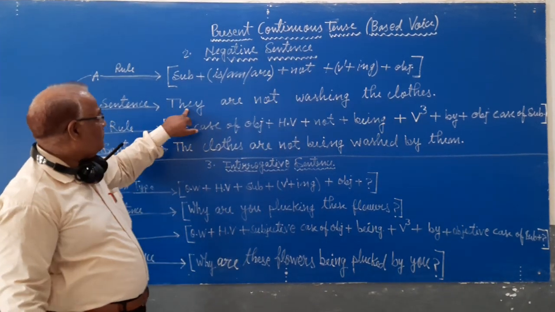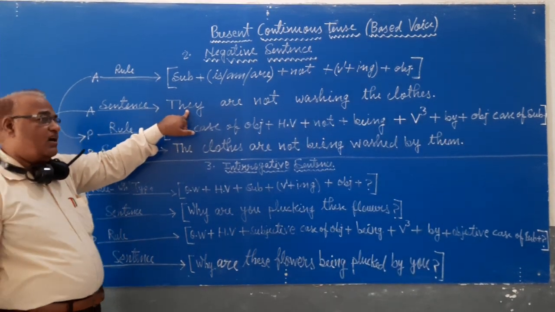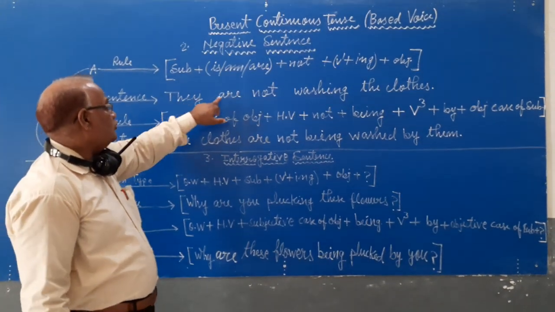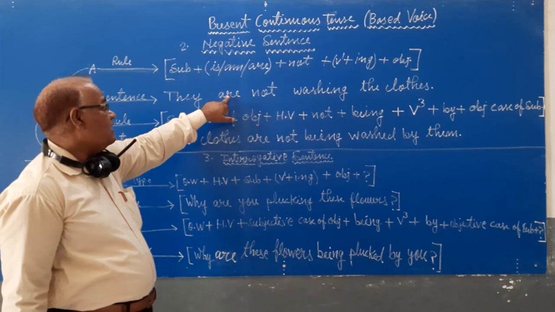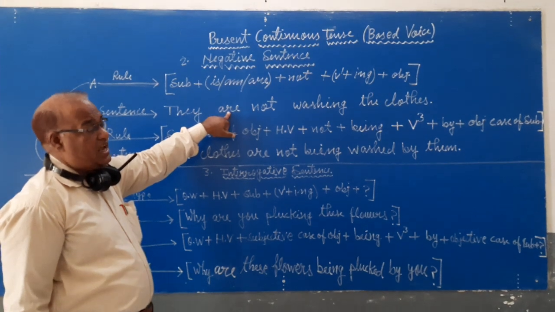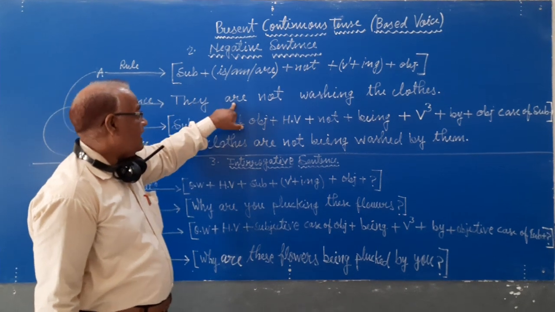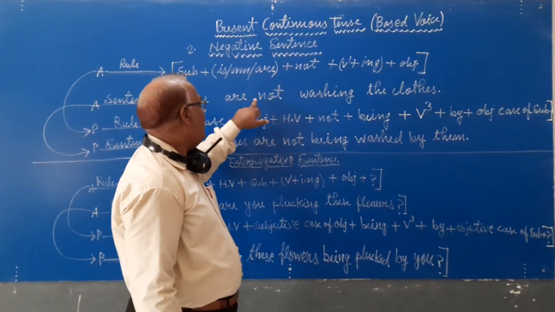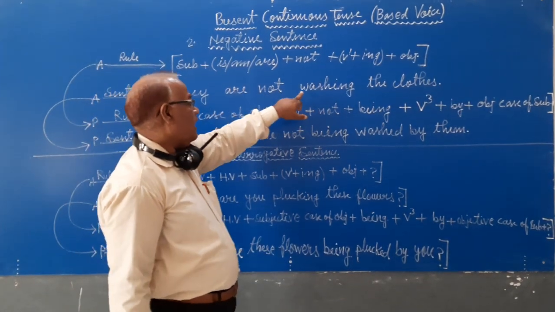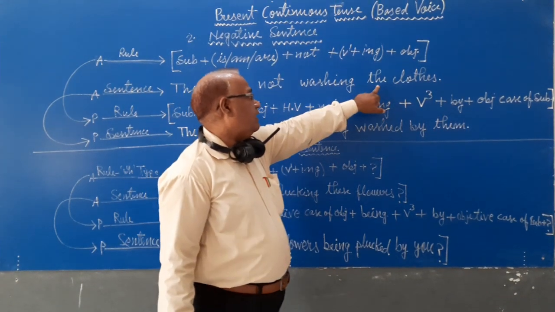First, I choose the subject they. They is treated as a plural number subject. So, I will use as a helping verb are because it expresses plural number subject. So, they are, according to the rule, not is used just after the helping verb, plus first form of verb plus ing plus object class.